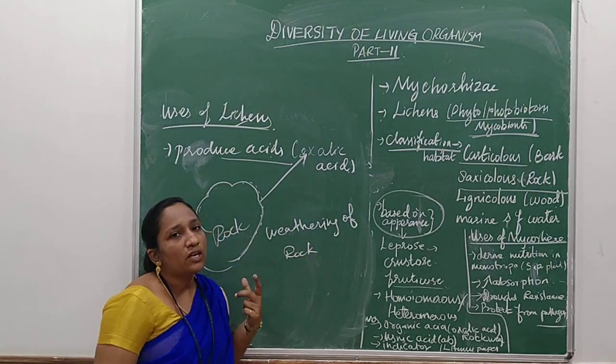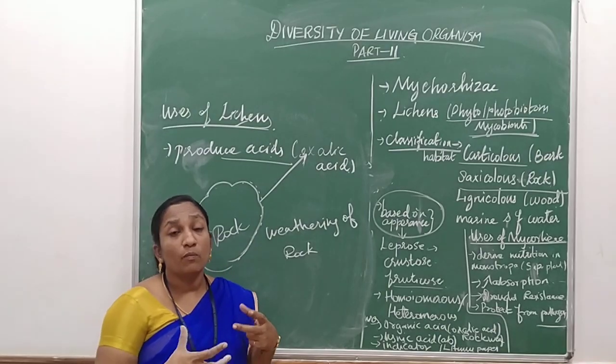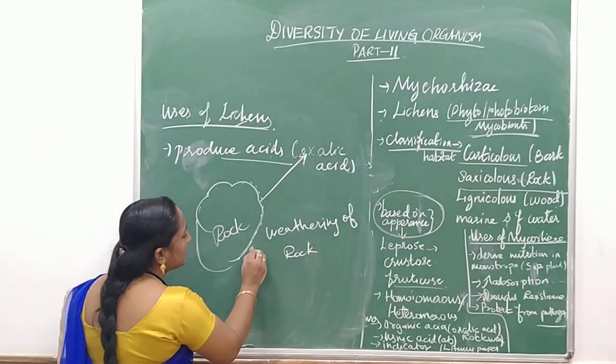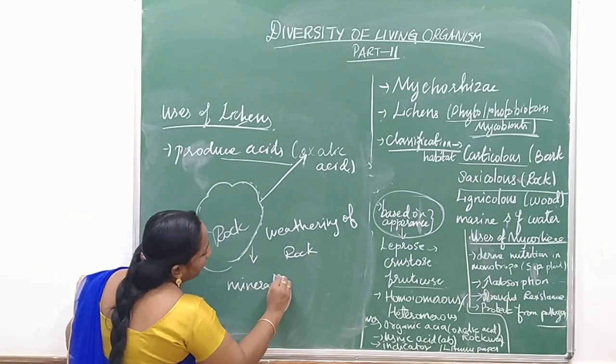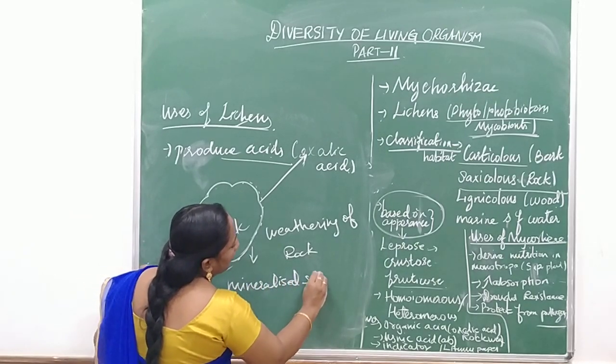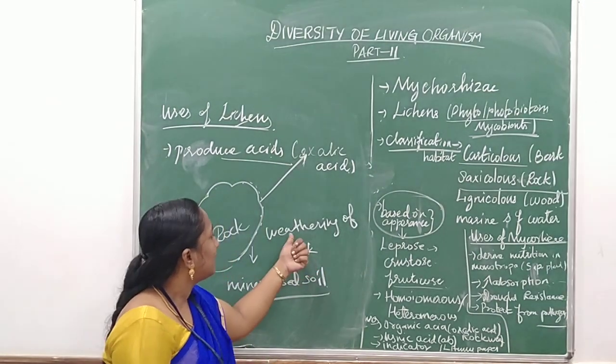What is the result of weathering? It loosens the rock, ruptures its bonds, and releases mineralized soil or sand. So rock is changed into soil by the weathering process.